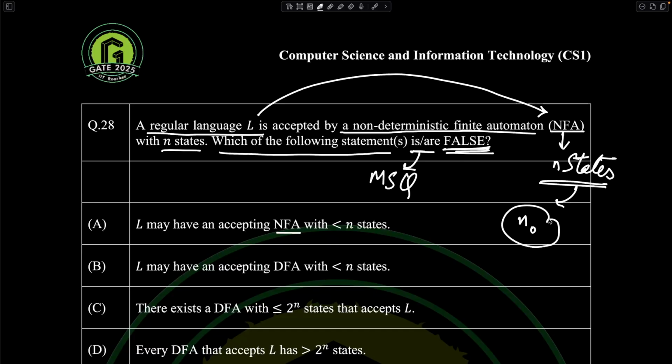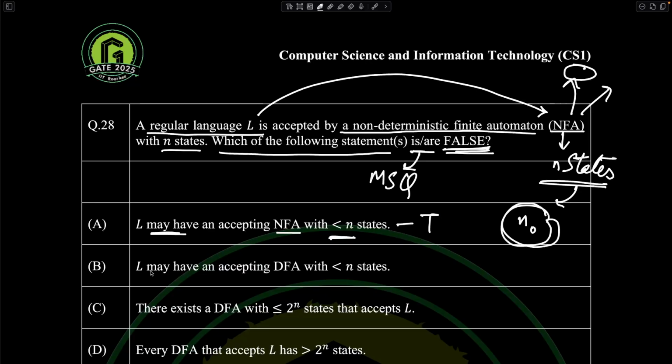And that is what this statement coincides with, because it is saying maybe. This NFA may have redundant states, may not have redundant states. So we are saying that if it may have, then we can construct an NFA which is not having redundant states, and that is going to have less than n states. So the truth value for this statement is true, right?